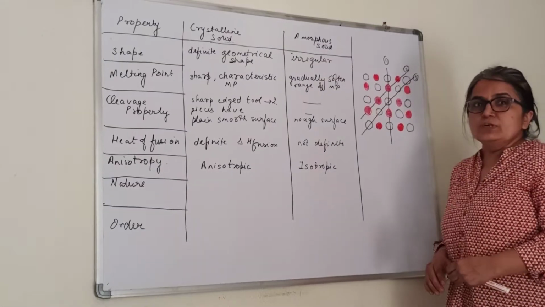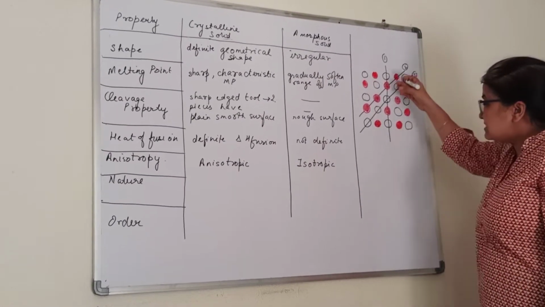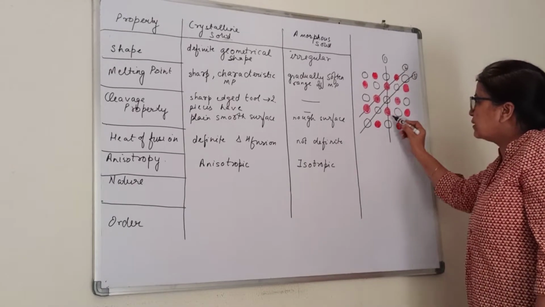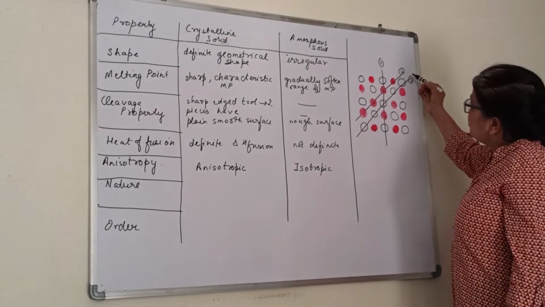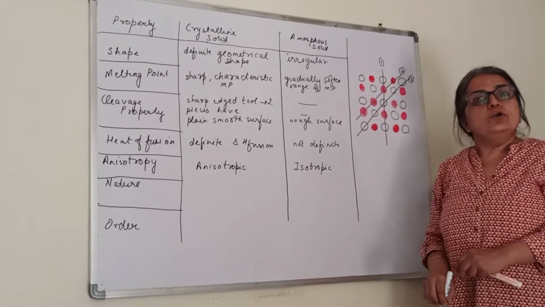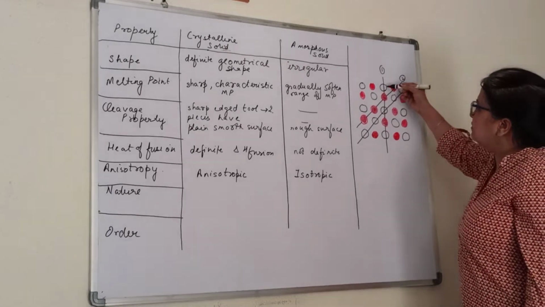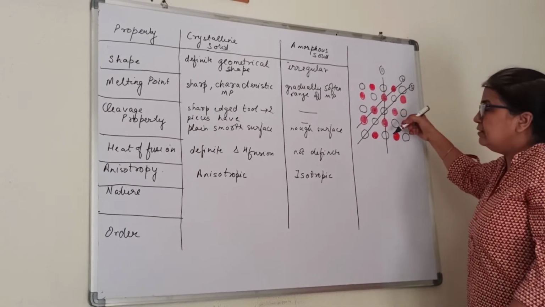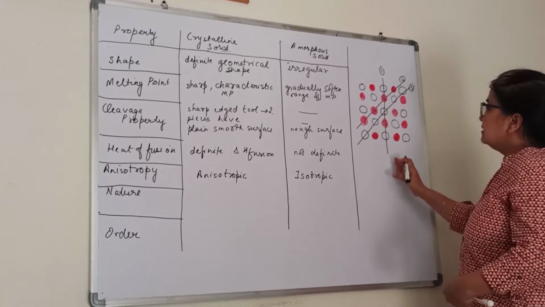So, suppose we take the example of a crystalline solid and we cut it through this line, that one line which I have marked, or through the second line or through the third line. What do I find? If I cut from the first line, I am having cation, anion, cation, anion, alternately both appearing on this side.